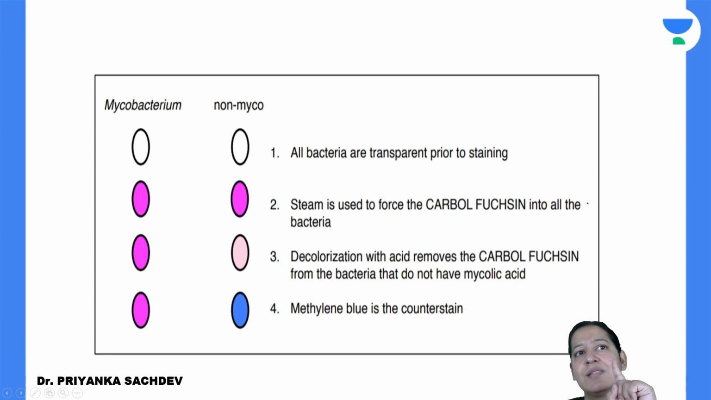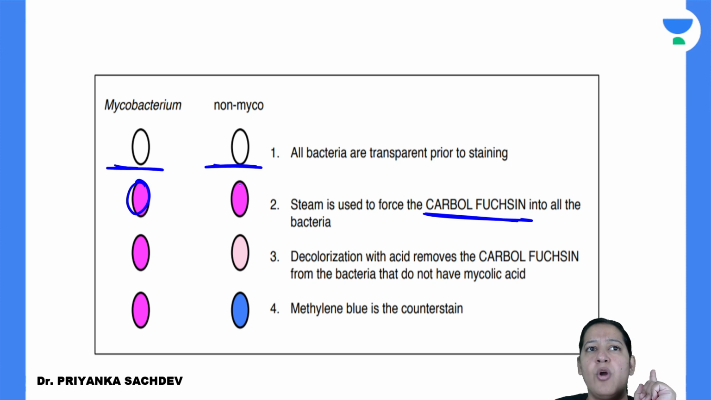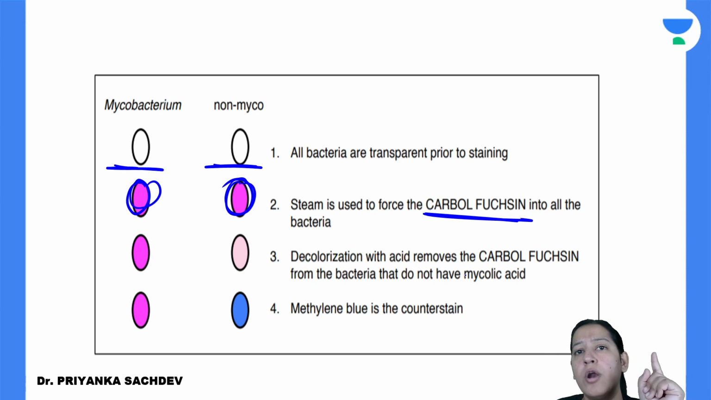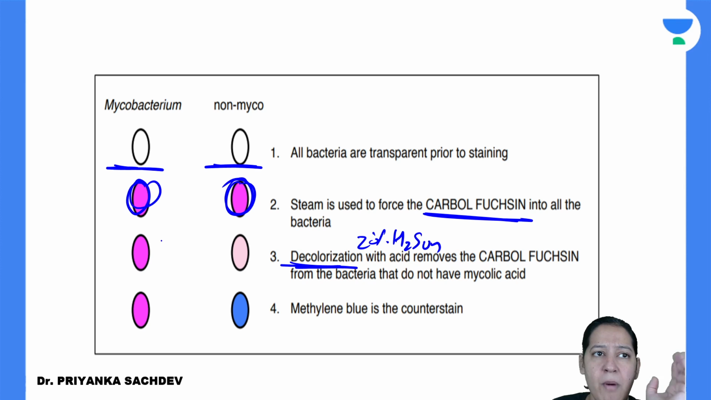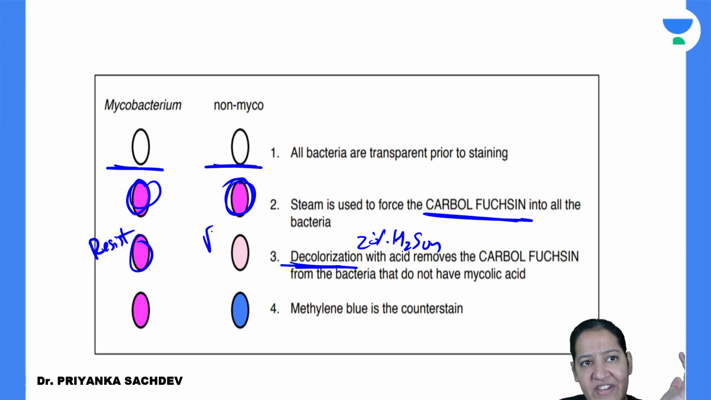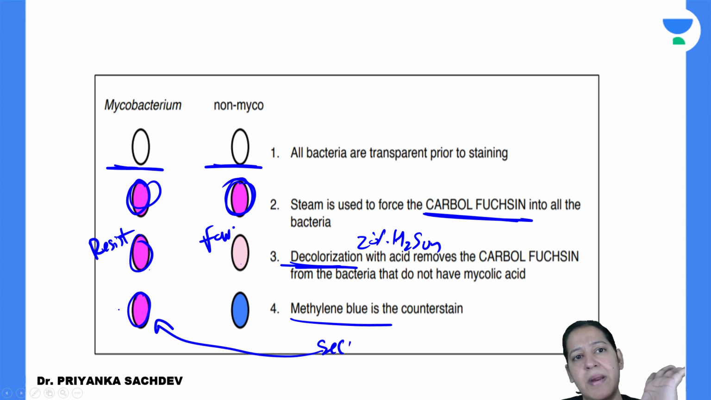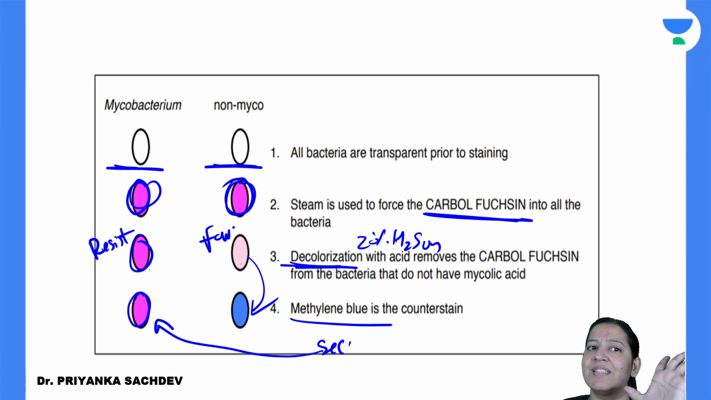Here, all bacteria are transparent initially. You can see all of them are transparent. On giving the primary stain, carbol fuchsin, all will take the primary stain and become red. On heating and mordant also, all will remain red. On adding the decolorizer, that is 20% H2SO4, some of them resist decolorization and remain red, and some of them favor decolorization and become transparent. On adding the secondary stain, the counter stain, methylene blue, the ones which resist do not have space to take it and remain red, and the ones which became transparent take the secondary stain and become blue.